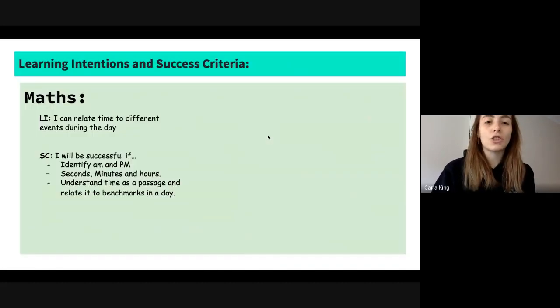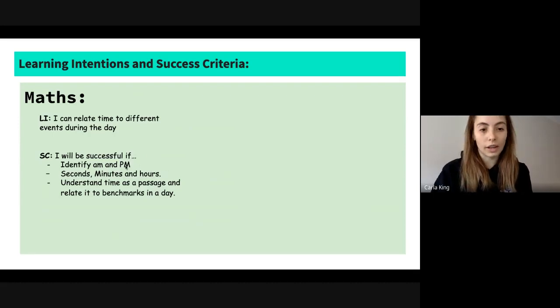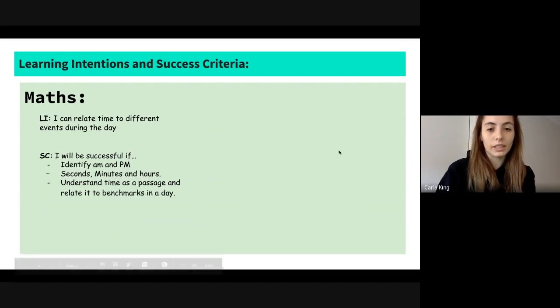Your learning intention and success criteria for this week is I can relate to time different events during the day. I will be successful if I can identify AM and PM. AM being in the morning and PM being from 12 in the afternoon onwards till the night time. If I can look at seconds, minutes, and hours, understand time in the day and linking them to events that you do during the day.